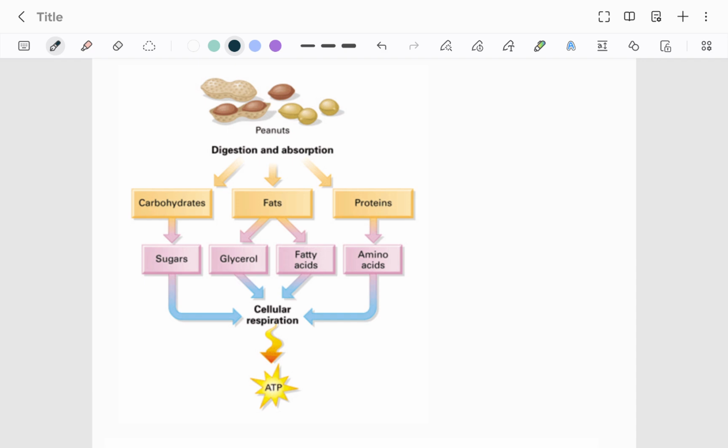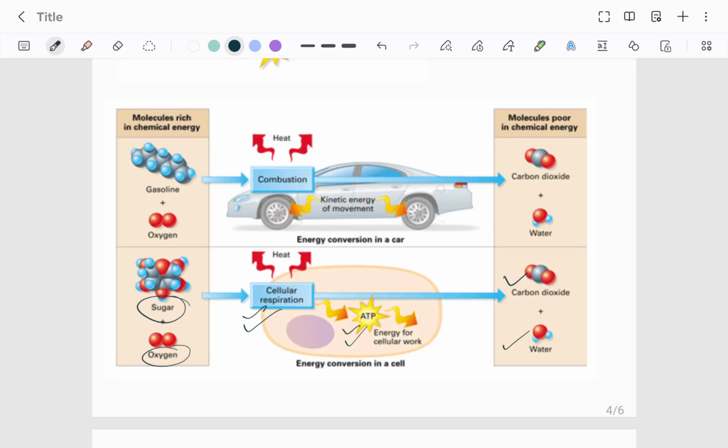And one more thing, it's not just glucose that gives ATP. Carbohydrates, proteins, fats, all of them undergo cellular respiration and get ATP, and then ATP undergoes hydrolysis, that is breaking down with the help of water, and the energy stored in the bonds of ATP will be released and used by the organism. So ATP is the energy currency of the cell.